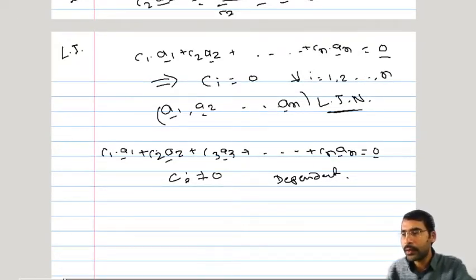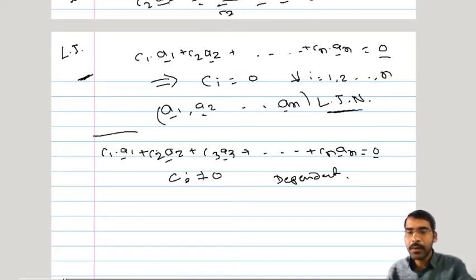So vectors are called linearly dependent if their linear combination is 0 even if all Ci's are not equal to 0. And for linear independence, what is the definition? A set of vectors a1 bar, a2 bar, ..., an bar is said to be a set of linearly independent vectors if their linear combination is 0 only when all Ci's are 0. Only when all Ci's are 0, then only their linear combination is 0. If this happens, then those vectors a1 bar, a2 bar, ..., an bar will be said to be linearly independent vectors.